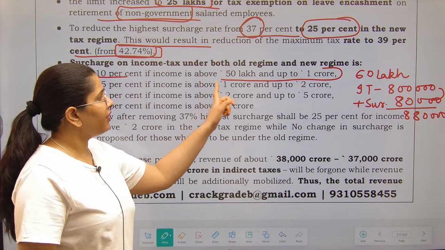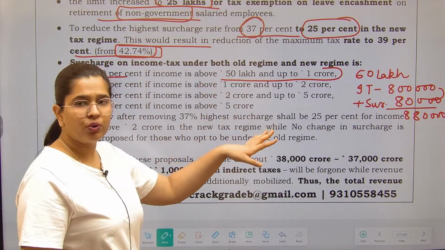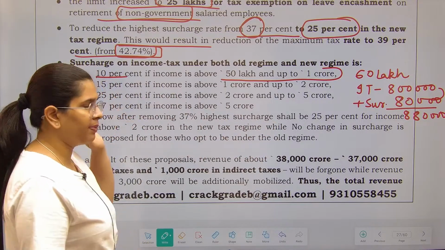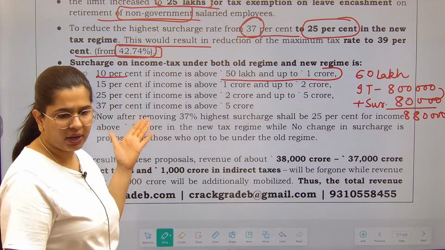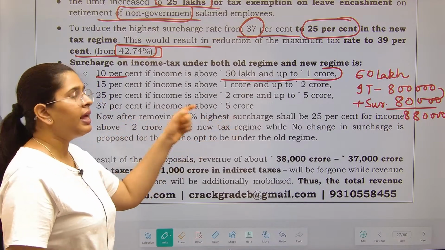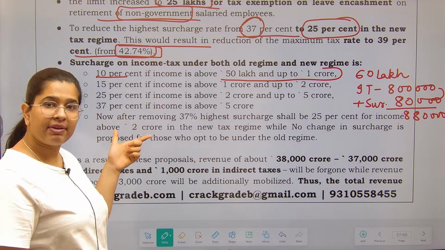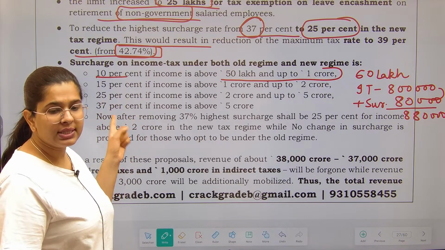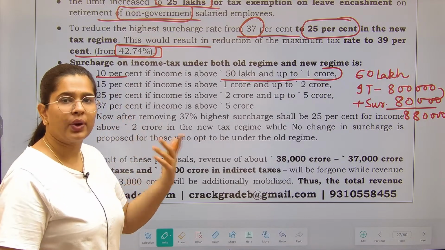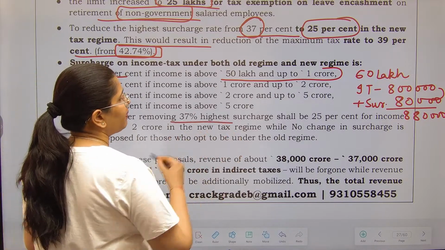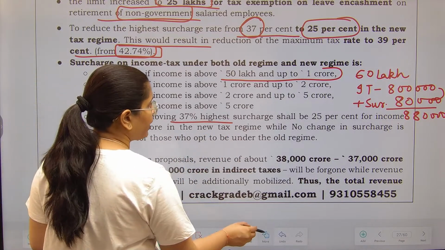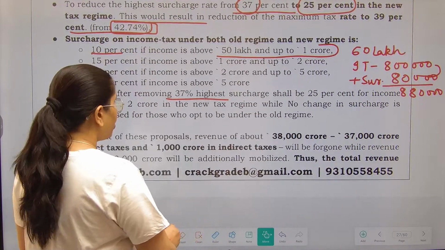If your income is between 1 crore to 2 crores, then the surcharge will be 15%. 2 crore to 5 crore, surcharge will be 25%. If your income is above 5 crore, then your surcharge will be 37%. So we are proposing this 37% to become 25%. So now after removing the 37% highest surcharge, there shall be 25% for the income above 2 crores in